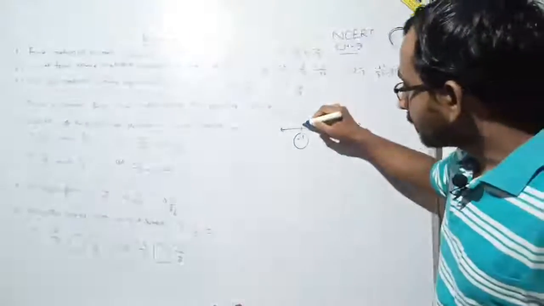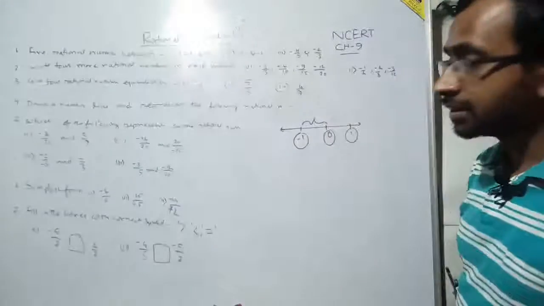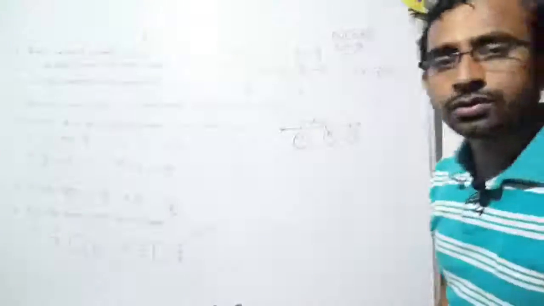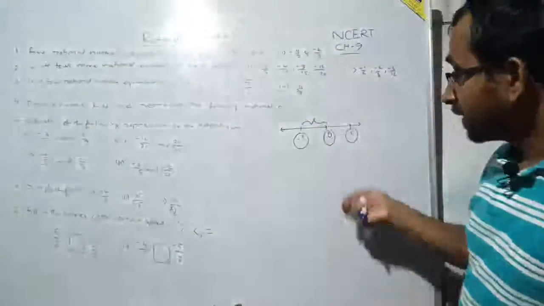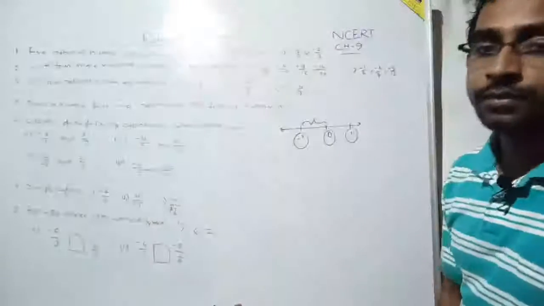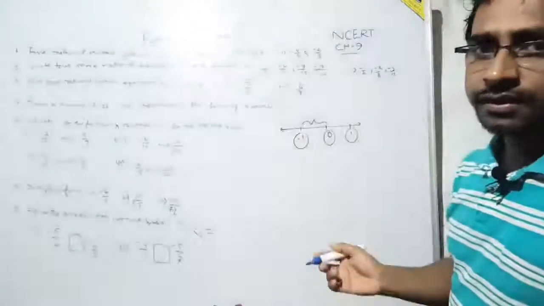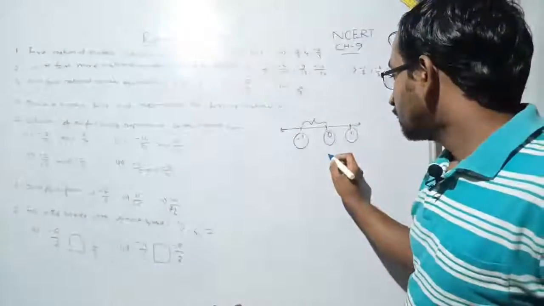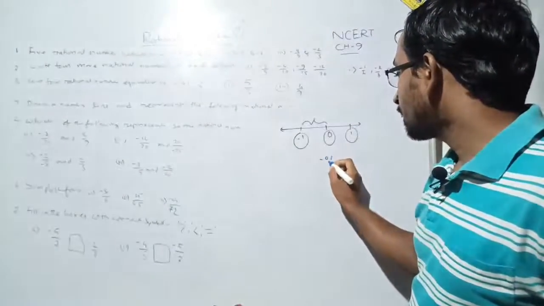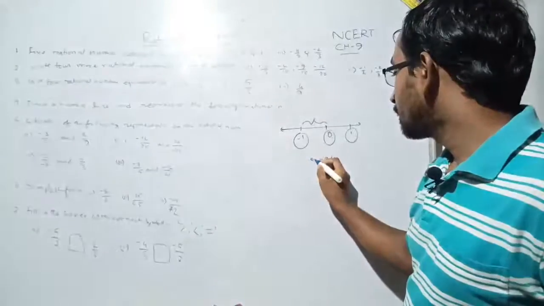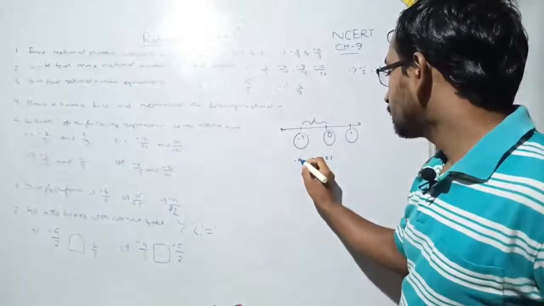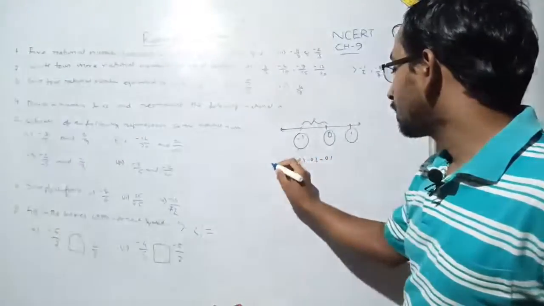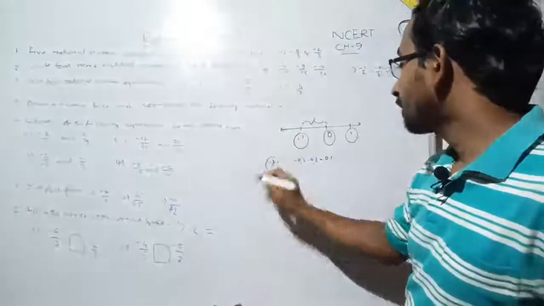So is there any number between -1 and 0? Yes, there are lots of numbers, but you cannot say there is any integer between -1 and 0. There are many fractional numbers, because we can write -0.1, -0.2, -0.3 and so on up to -1.